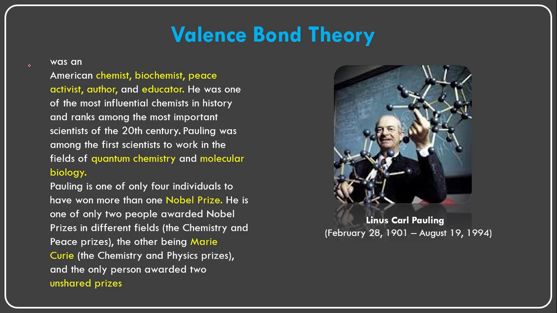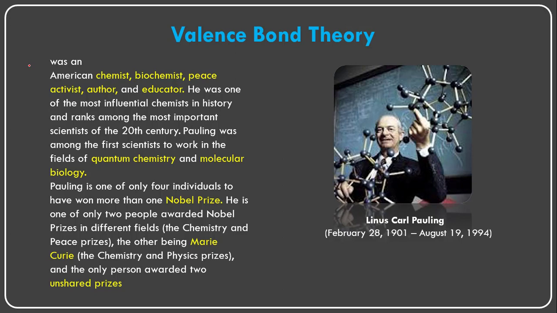Pauling is one of the only four individuals to have won more than one Nobel Prize. He is one of the only two people awarded Nobel Prizes in different fields, that is, chemistry and peace. The other being Madame Marie Curie. She won Nobel Prizes in chemistry and physics, but she won in the share. Linus Pauling was the only person awarded two unshared Nobel Prizes, and he was the father of modern chemistry.